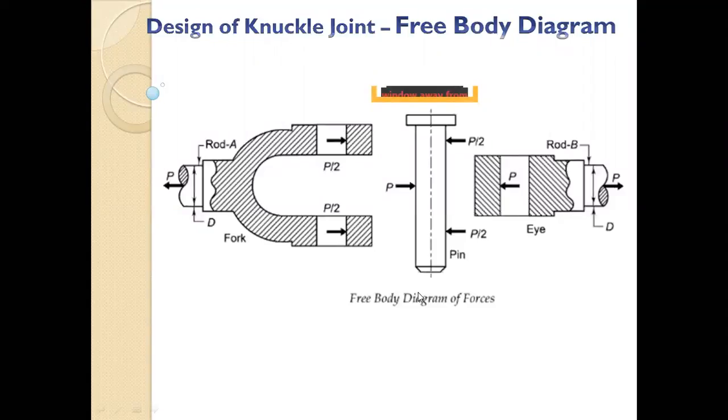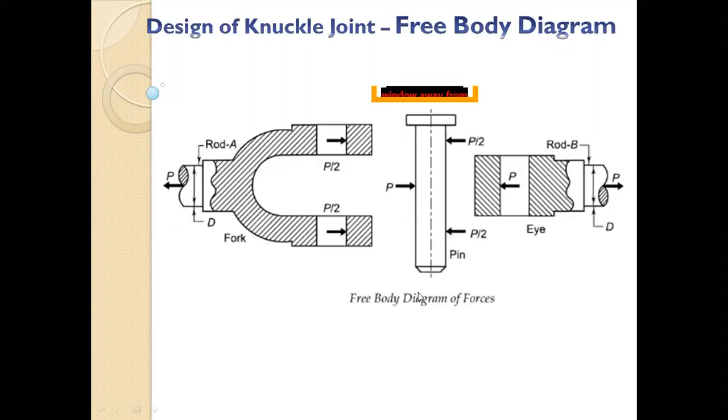Now the first part is your rod. The stress in the rod is equal to load upon area. The load is P, and the area of the rod is pi by 4 d square. So sigma T is equal to P upon pi by 4 d square. Using this equation, you can calculate d, since we know P and the allowable stress sigma T. So we can calculate the diameter of the rod. The failure of this rod will be direct tensile or compressive failure, a normal, direct failure. Okay, so our rod is done now.